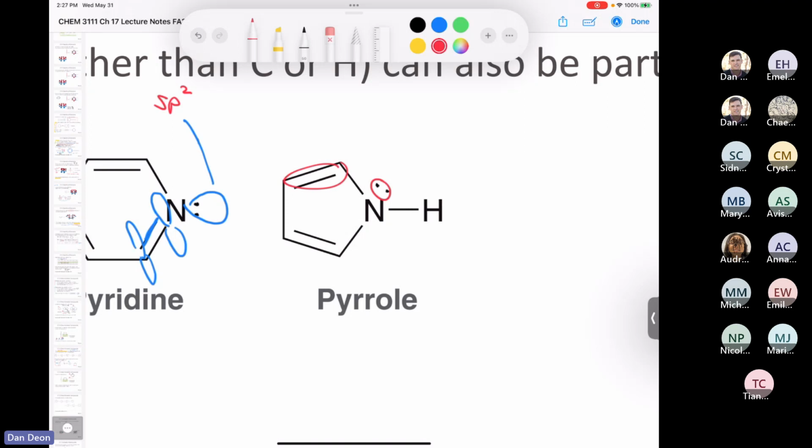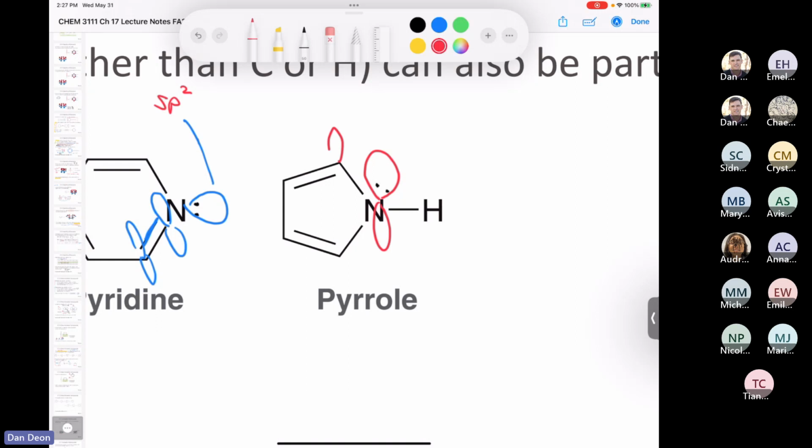We know that if this nitrogen was to take on sp2 hybridization, and if we had this lone pair in an unhybridized p orbital, then we would have a continuously overlapping system of p orbitals. So rule number 1 would be met. And then would it be a Huckel number? Yes, it would be 4n plus 2, where n is equal to 1. So that would give us 6 total electrons: 1, 2, 3, 4, 5, 6. And so pyrrole is an aromatic compound as well.